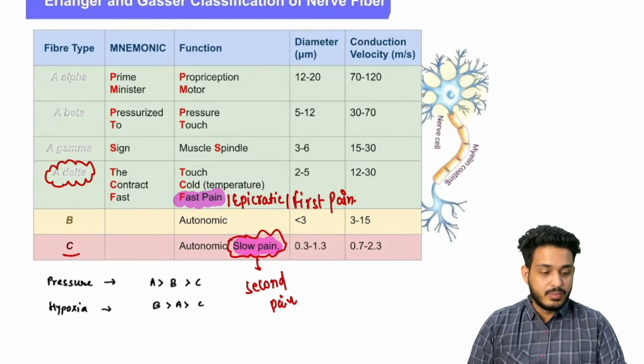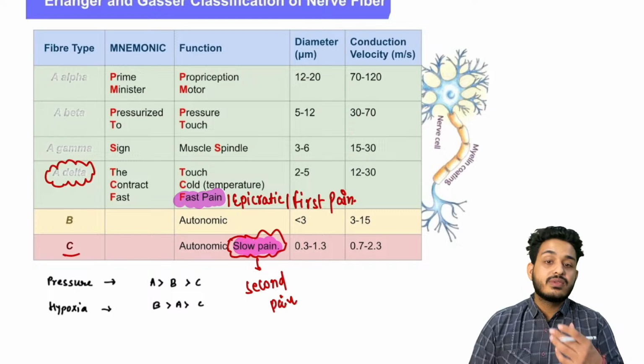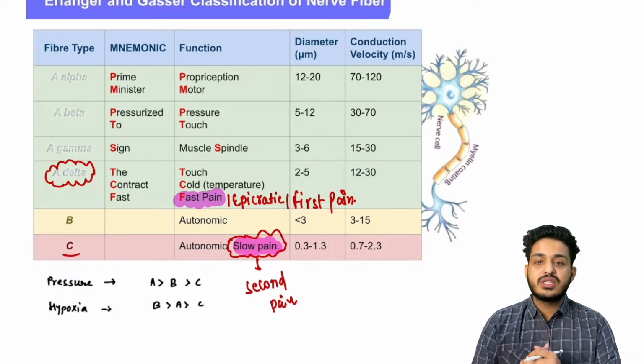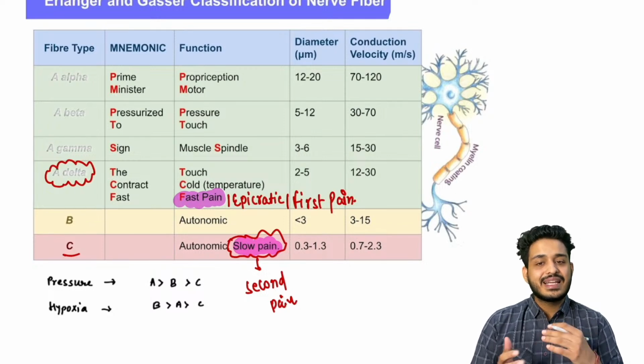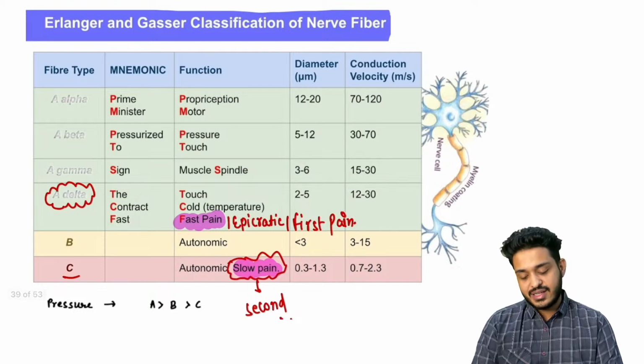Okay, for the motor response, which of the fibers is responsible for the motor response? Which of the fibers will have the highest conduction velocity? Which of the fibers will have the lowest conduction velocity? This type of question they are asking again and again, and this is your Erlanger and Gasser classification.